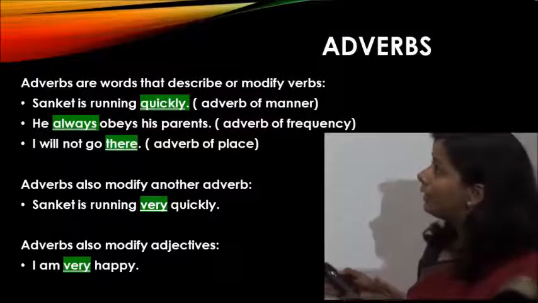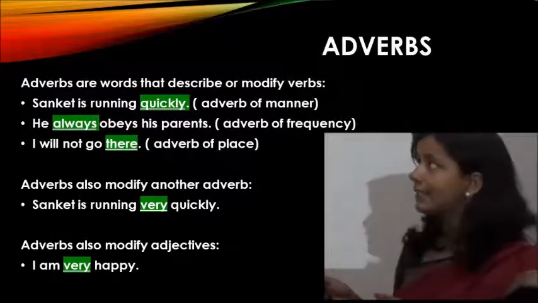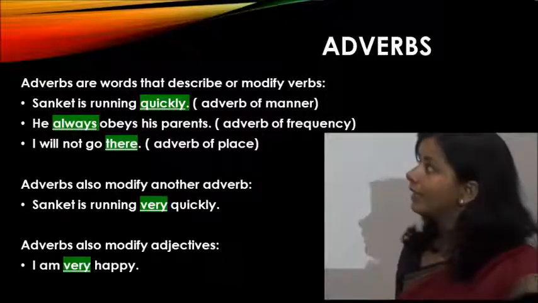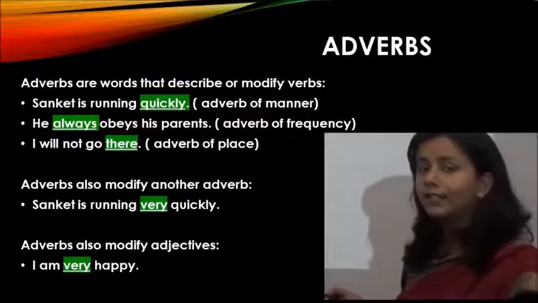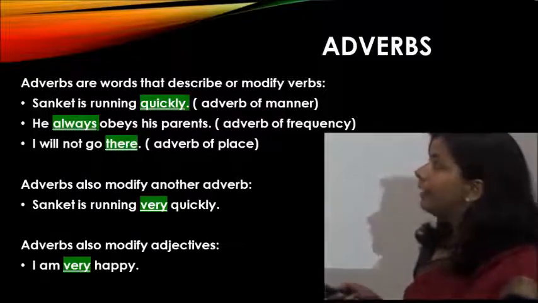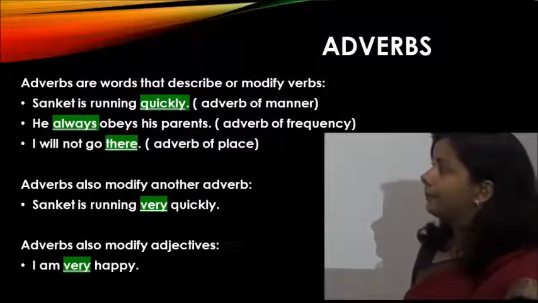And this is why it is called adverb of manner, because it answers the question in what manner he is running. So Sanket is running quickly. This is called adverb of manner, the first kind of adverb. Next is, he always obeys his parents.